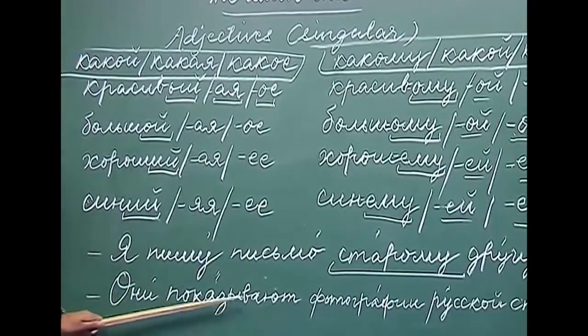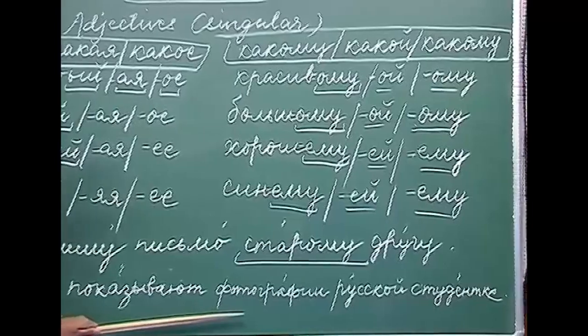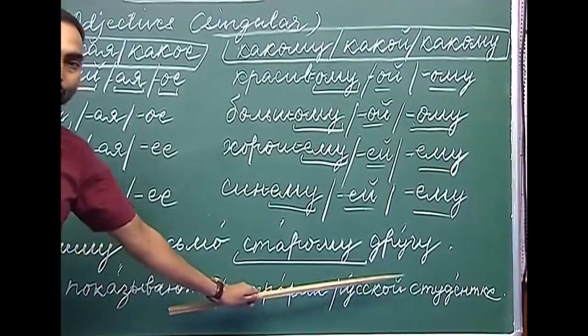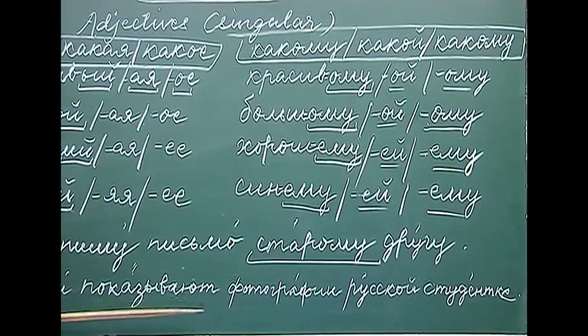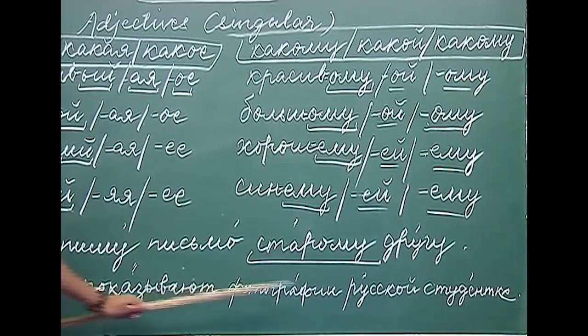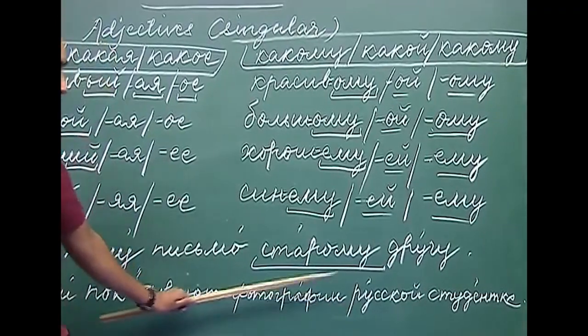The next sentence that I have written here is Oni pokazyvayut fotografii russkoy studentke. Pokazyvat is to show. Fotografiya is photograph or picture.